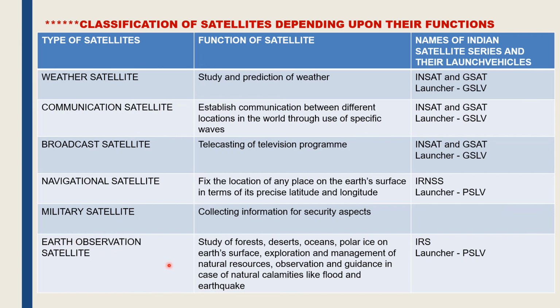The Earth observation satellite helps in the study of forests, deserts, oceans, polar ice on the Earth's surface, exploration and management of the natural resources, observation and guidance in case of natural calamities like floods and earthquakes. The name of the Earth observation satellite that India has launched is the Indian Remote Sensing Satellite, IRS, and the launcher vehicle was PSLV, that is Polar Satellite Launch Vehicle. Once again, please go through this topic and see that you know this table thoroughly.